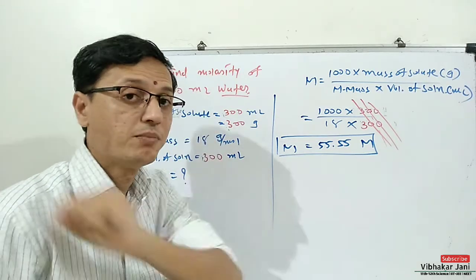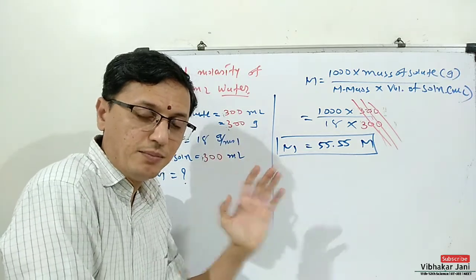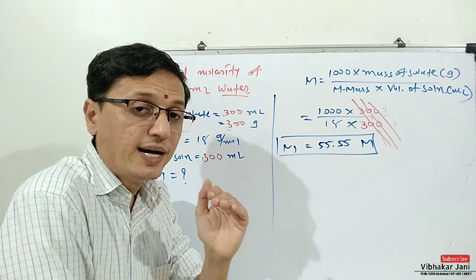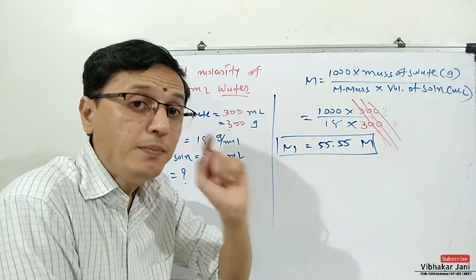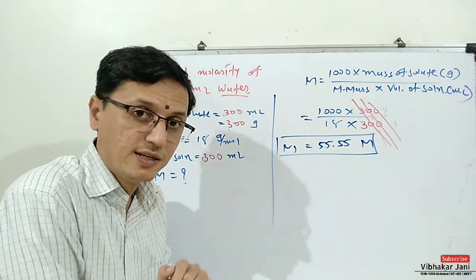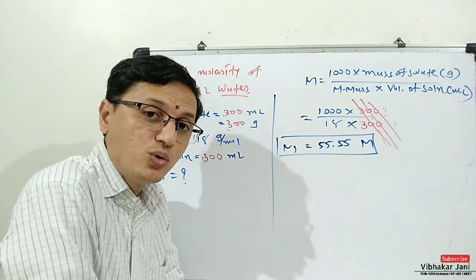Now you have to remember this value because this is a kind of constant. But one more thing, when you say molarity of any solution, you have to indicate the temperature at which the value of molarity is this. So at 25 degrees Celsius temperature, that is 298 Kelvin.